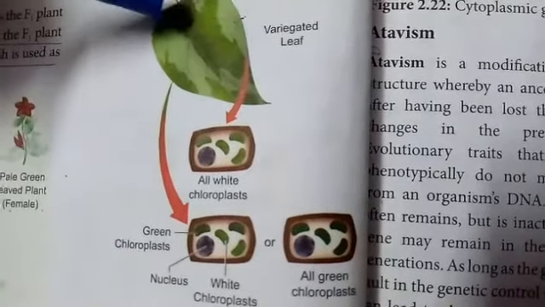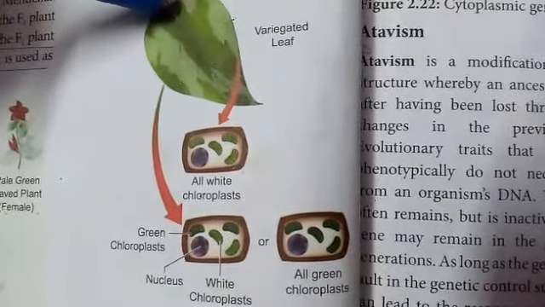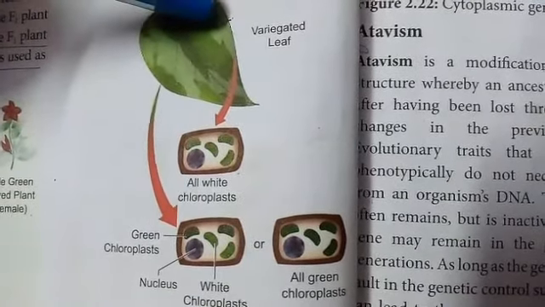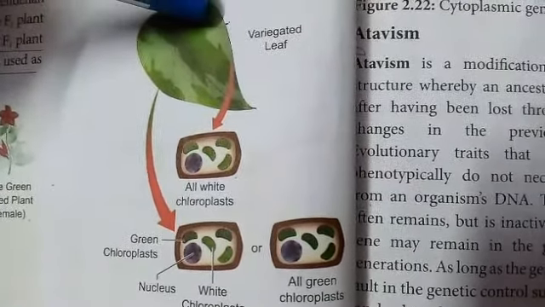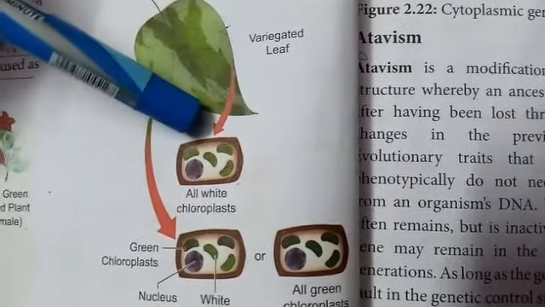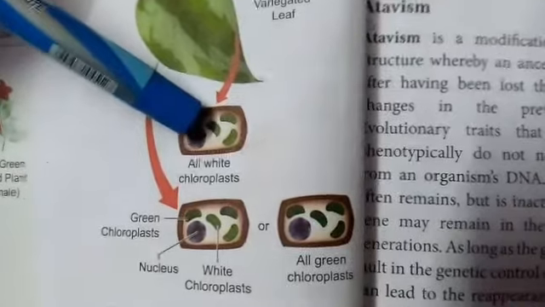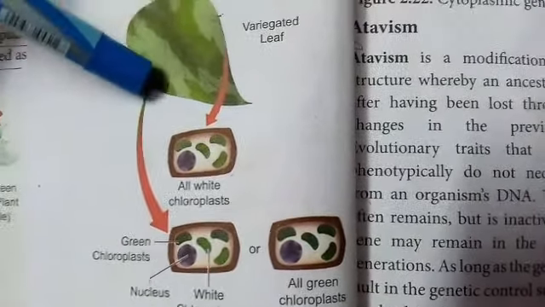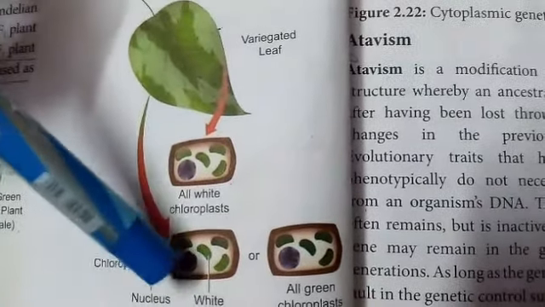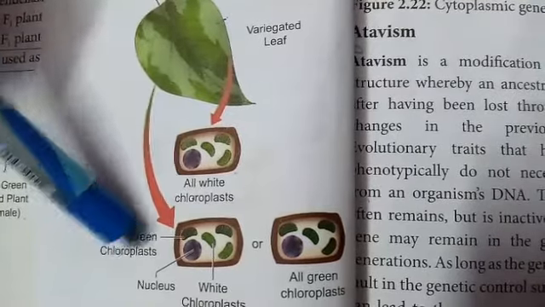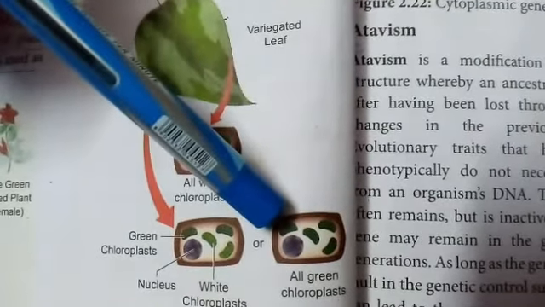So these are the variegated phenotypes of the leaves in Mirabilis jalapa. There is a white colored part, a pale green colored leaf part, and a green colored part. The pale green colored leaf part contains all white chloroplasts, whereas the dark leaved region contains a few white chloroplasts and more green chloroplasts, or all are green in color in the green part of the leaves.